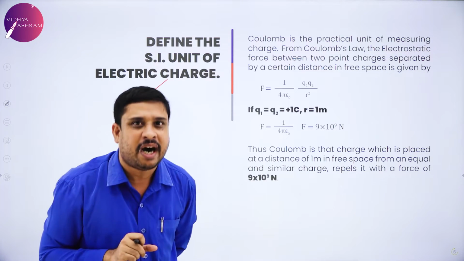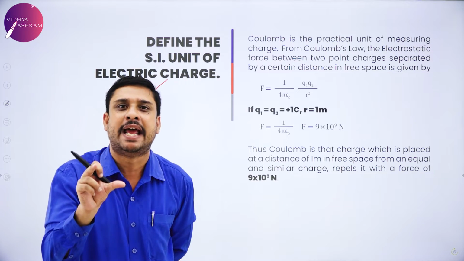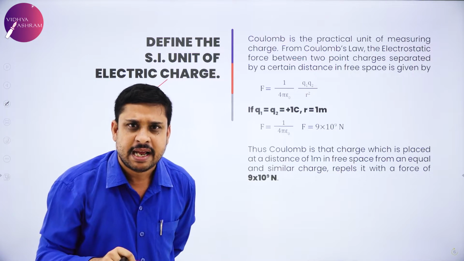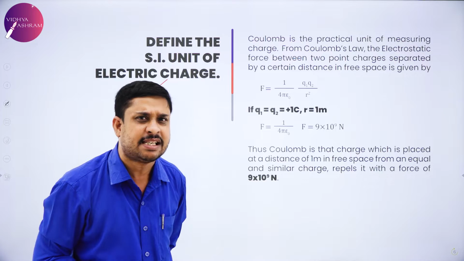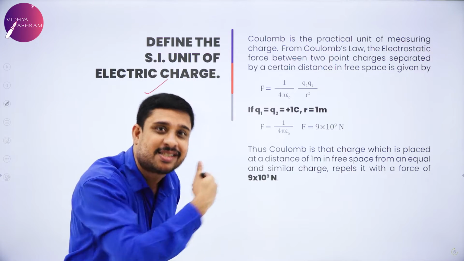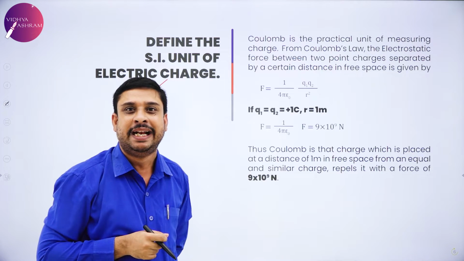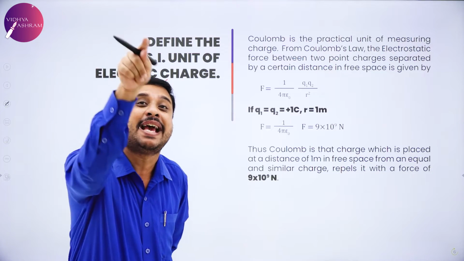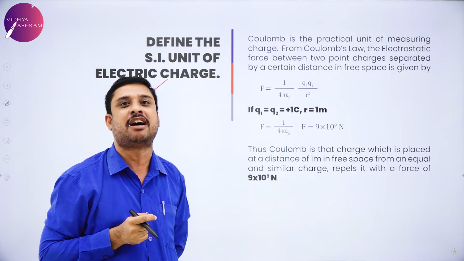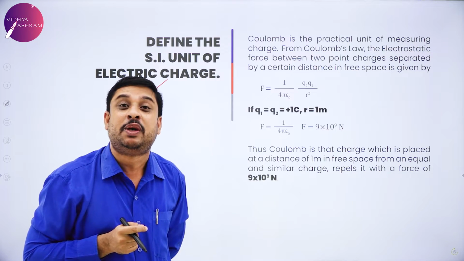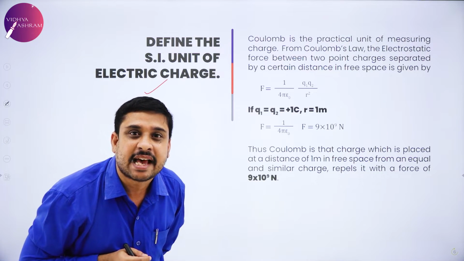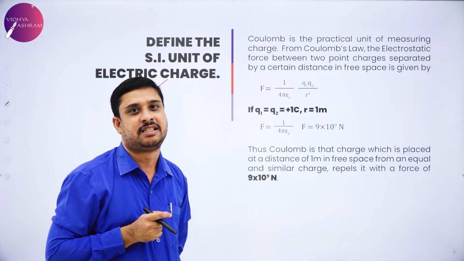You look at the words SI unit of electric charge and immediately write Coulomb. Yes, correct. But what is the question? You have to define that Coulomb. It is not to mention the SI unit of electric charge. It is to define the SI unit of electric charge.